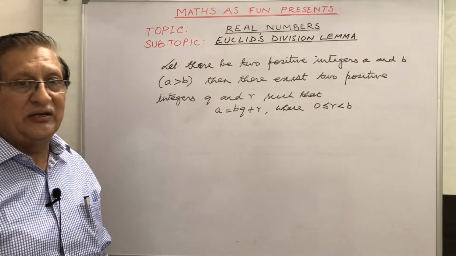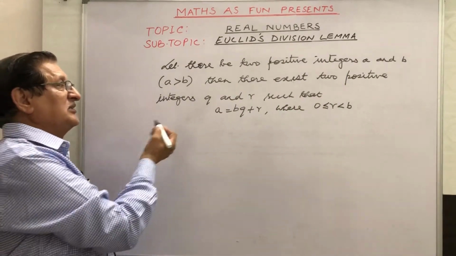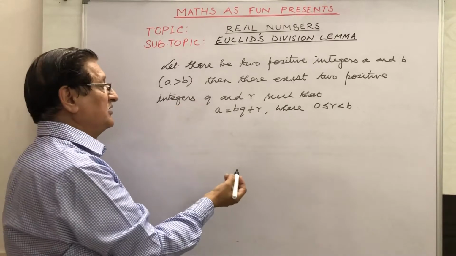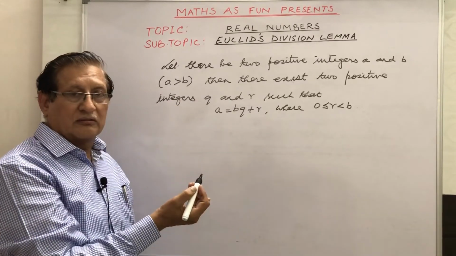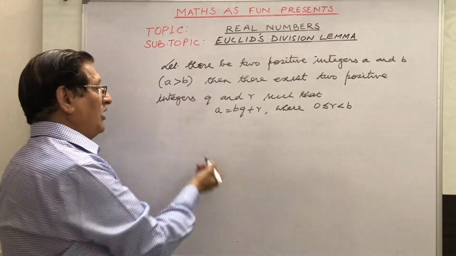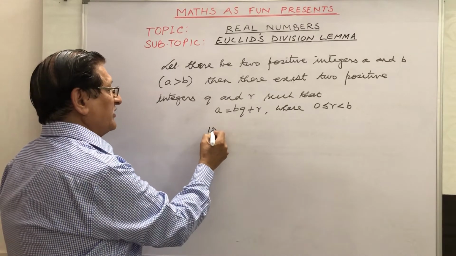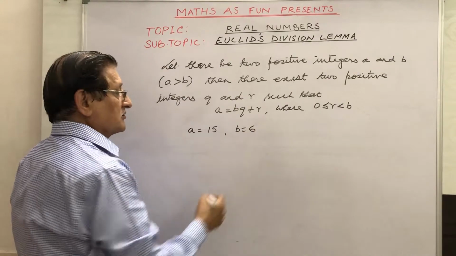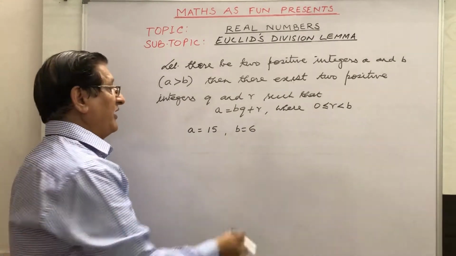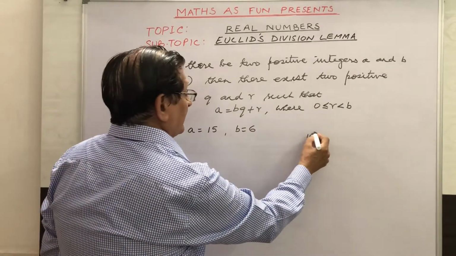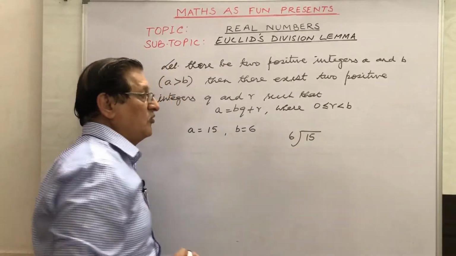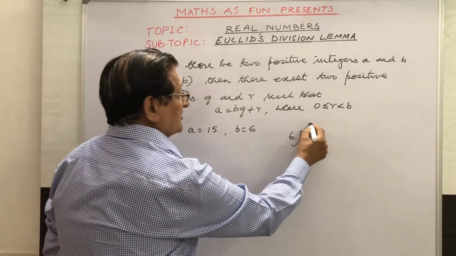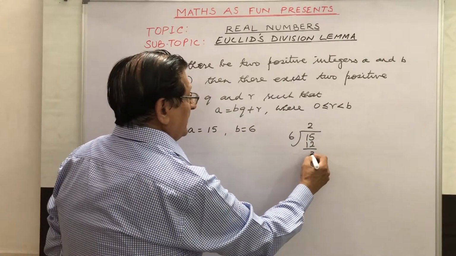What does it mean? Let's understand. There is nothing extra or special in this compared to the division algorithm. You know how to divide. Suppose you have two numbers, your a is 15 and b is 6. If you divide 15 by 6 in the normal way, according to the division algorithm, 6 twos are 12 and the remainder is 3.